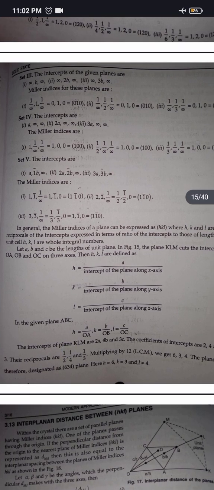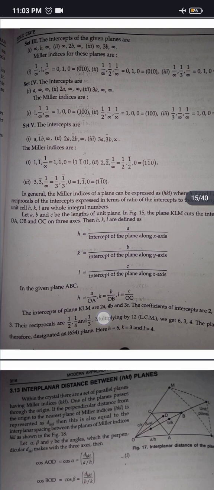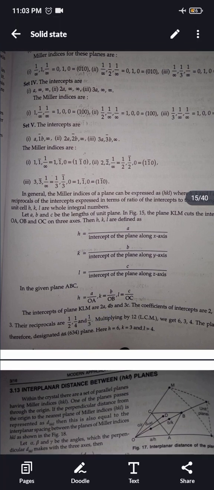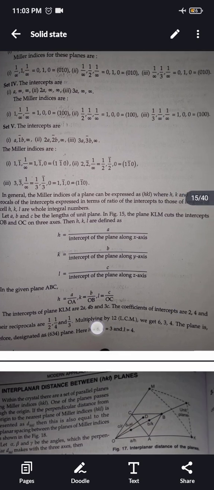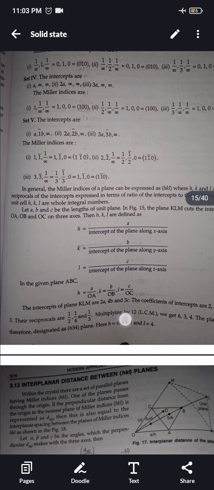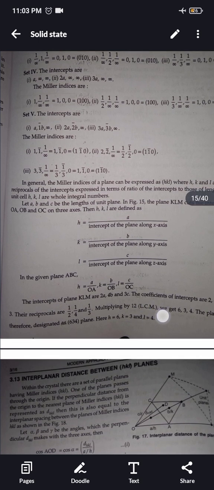The intercepts of plane KLM are 2a, 4b and 3c. The coefficients of intercepts are 2, 4 and 3. Their reciprocals are 1 by 2, 1 by 4 and 1 by 3. Multiplying by the LCM 12, we get 6, 3, 4. The plane is therefore designated as the (634) plane. Here h is equal to 6, k is equal to 3 and l is equal to 4.